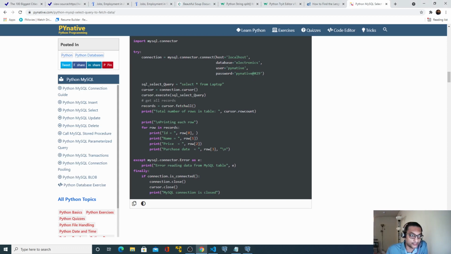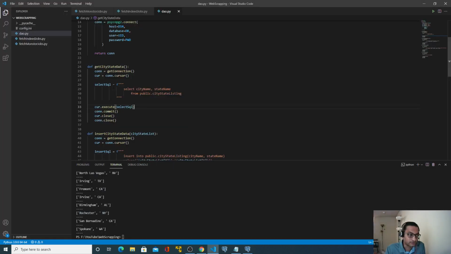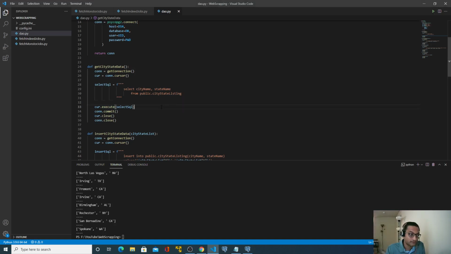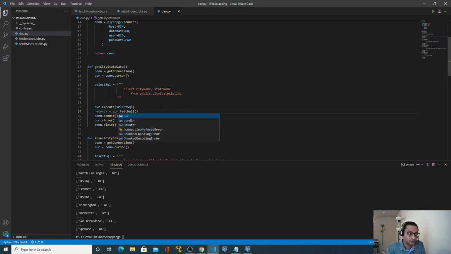So what they are doing is they have formulated a query that we have done. They called the cursor.execute method as well. That is also what we have done. Now after this cursor.execute, they are calling the fetchall function, so that it will return another object called records. So I will copy this same line here. So basically there is a method called fetchall, and it will return records. It will return the object which will have records in it.